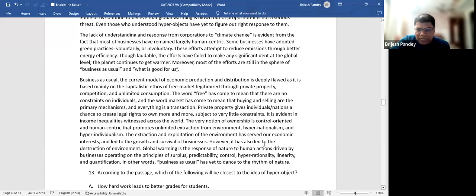The extraction and exploitation of the environment has served our economic interests and led to the growth and survival of businesses. However, it has also led to the destruction of the environment. Global warming is the response of nature to human actions driven by the business principles of surplus, predictability, control, hyper rationality, etc., etc., etc. Okay?